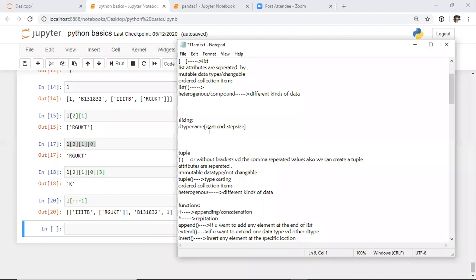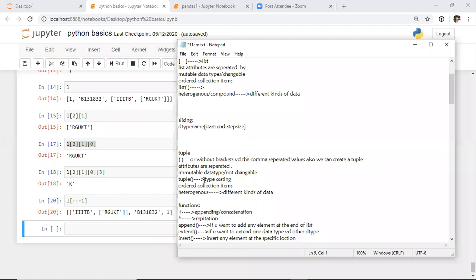Coming to the next thing, these are immutable data types, meaning these are like strings only. The real-time application of this is whenever you want to store some data for security purposes, it is better to go with the tuple data structure. Whereas if in the future you want to manipulate the data, if you want to change the data, it is better to go with the list data structure. The next point is these are immutable data types, or not changeable data types. That means once you define the tuple, you can't modify that tuple.